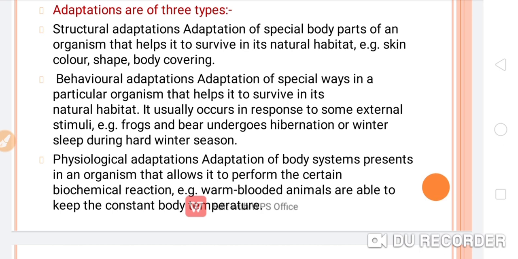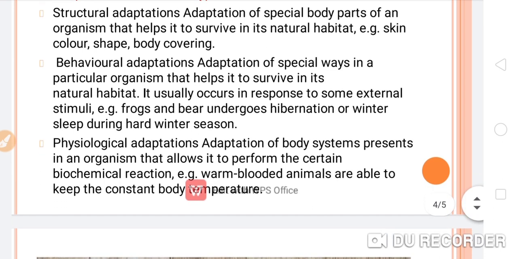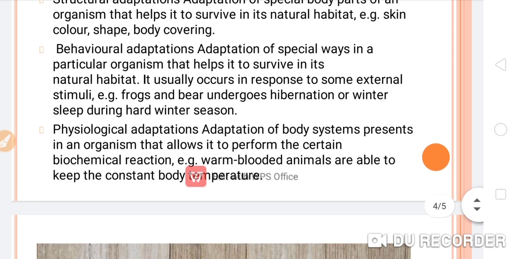It usually occurs in response to some external stimuli. For example, frogs and bears undergo hibernation or winter sleep. Hibernation and winter sleep are the same terms. This happens during the hard winter season. So this is behavioral adaptation.